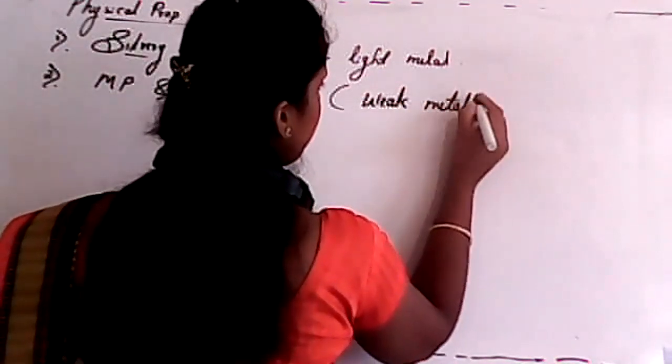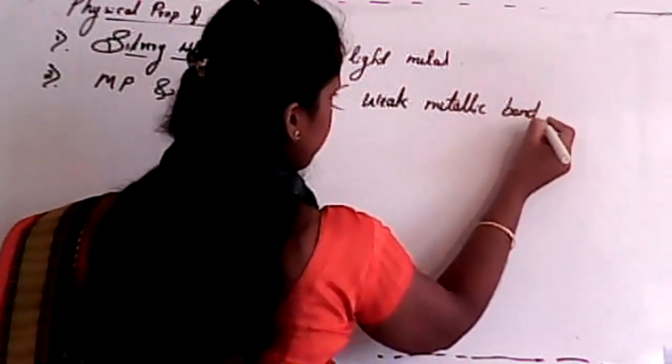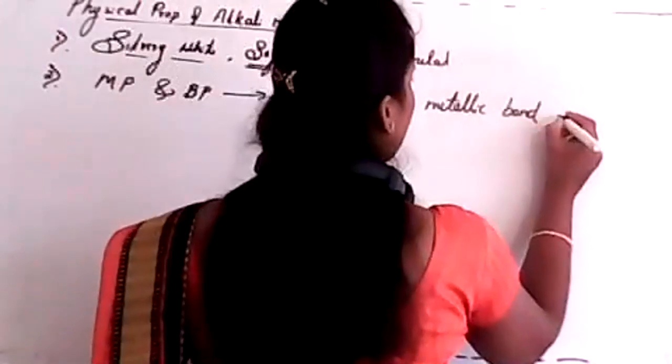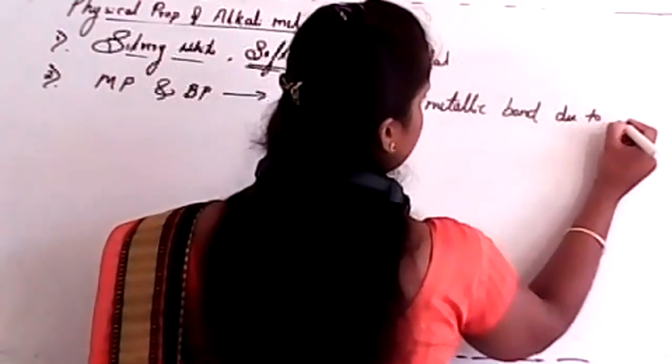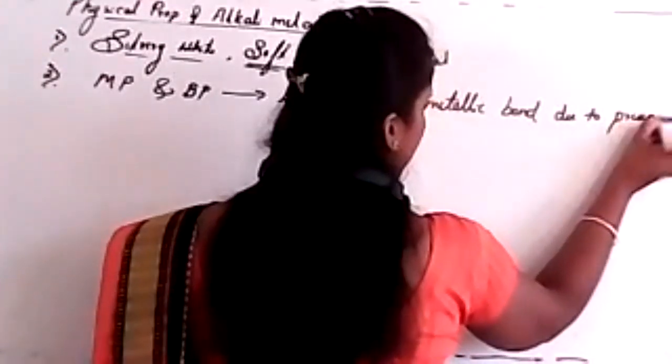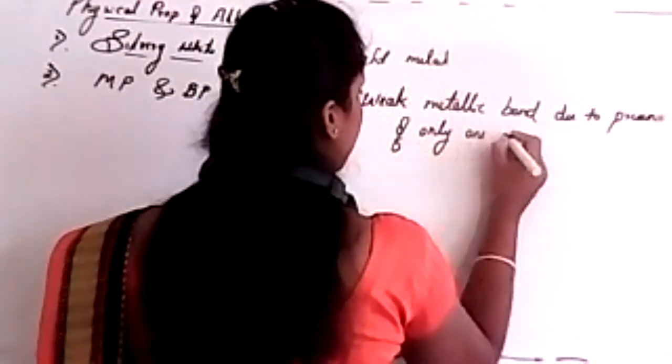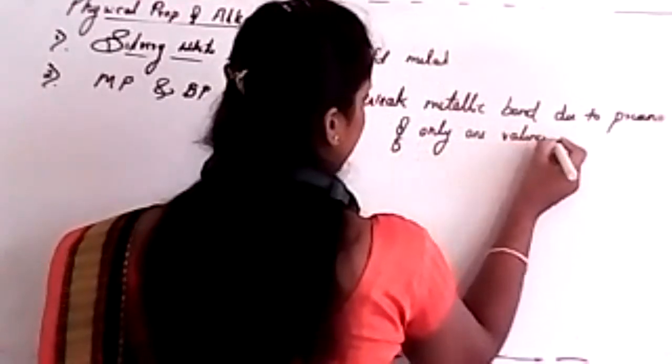Why do we consider it a metallic bond? Because the metal is forming the bond. So we consider it a weak metallic bond due to the presence of only one valence electron. That is very important.